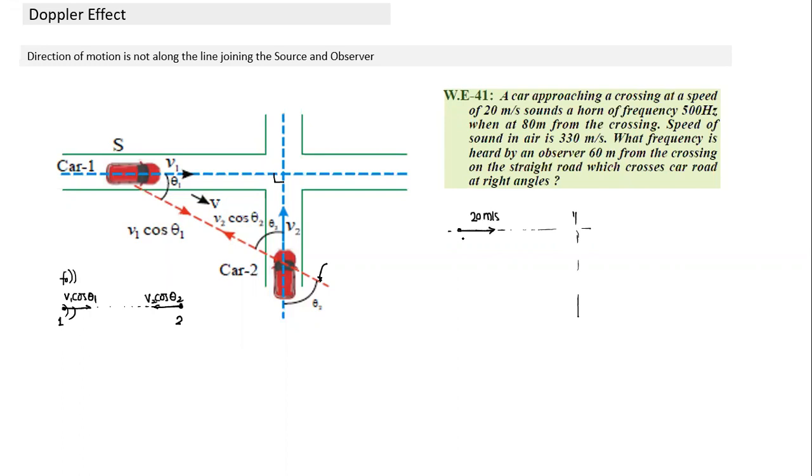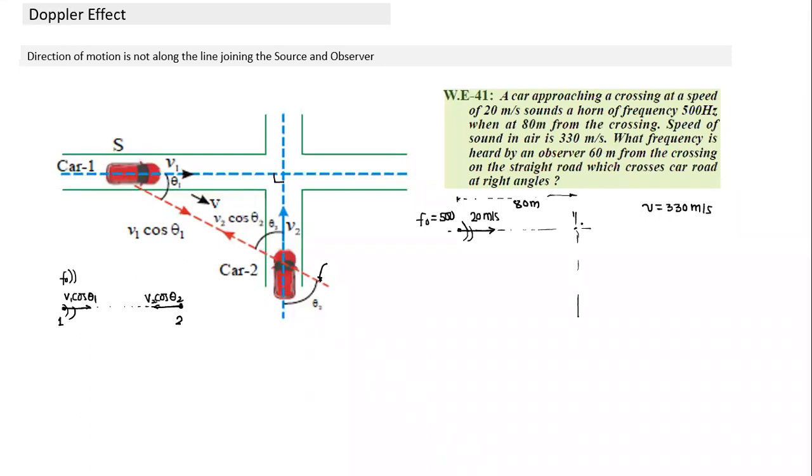And it emits a sound of frequency F naught is equal to 500. And what else is given? Its distance from the junction is 80 meters. Speed of sound V also is given as 330 meters per second. What is the frequency heard by an observer 60 meters from the crossing?